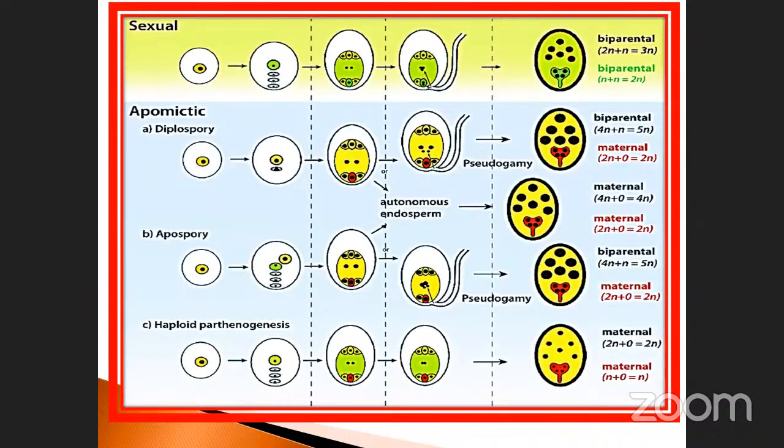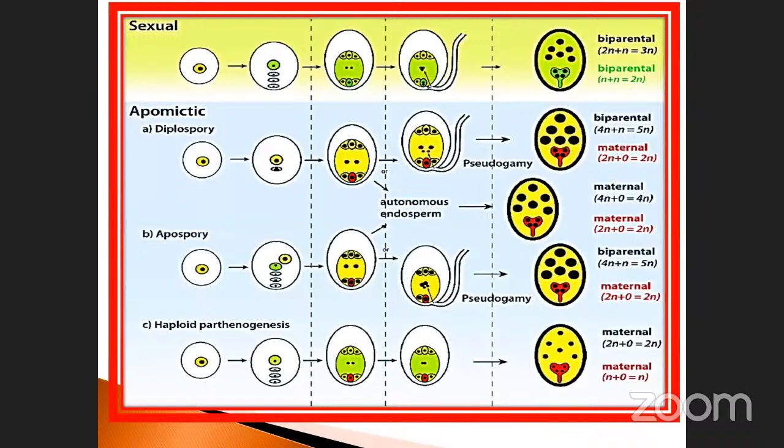Suppose when you are going to study these things, here the biparental, what is the meaning? The first one, take an example. These are the male gametes and these are the female gametes, the egg. These two united together give the normal one. This is sexual reproduction. The tube nucleus as well as the generative nucleus, otherwise called the male gamete, unite to form a zygote. This is a combination of biparental. So 2n plus n gives 3n. This is biparental, the normal sexual reproduction that occurs in angiosperms.